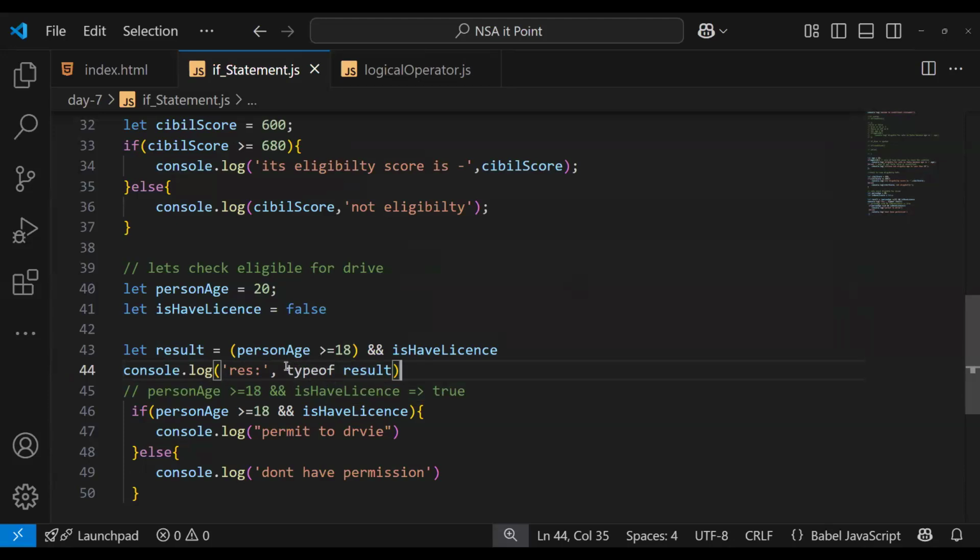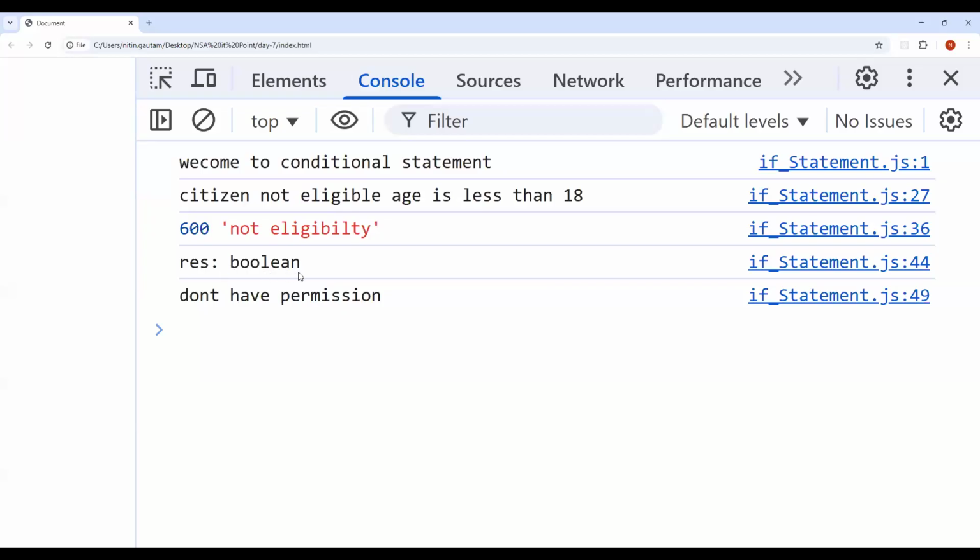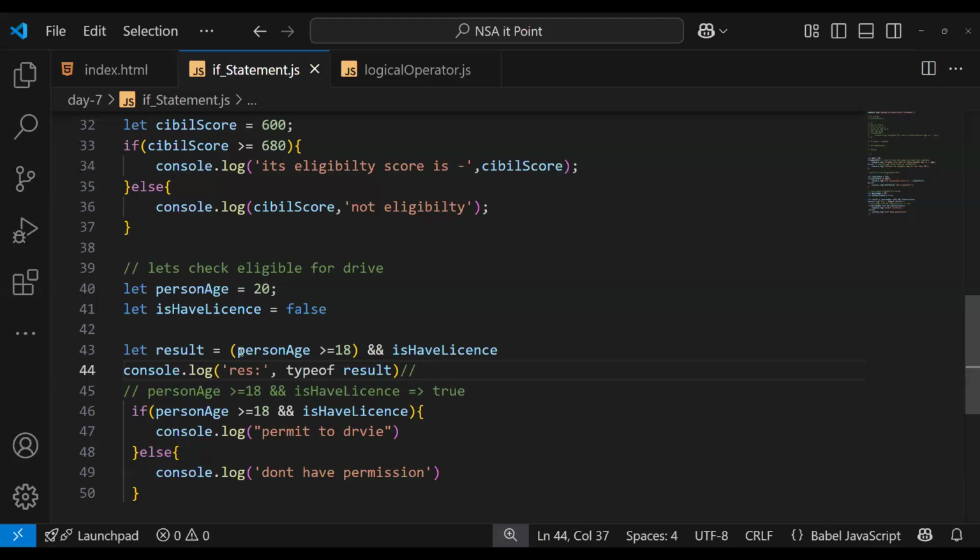Which type of data type? We can see which data type we are using. It should be only boolean for the statement. That's why I'm showing you how it's working under the hood. You can see boolean, it's the boolean data type. If you use logical operators, it always returns you a boolean.